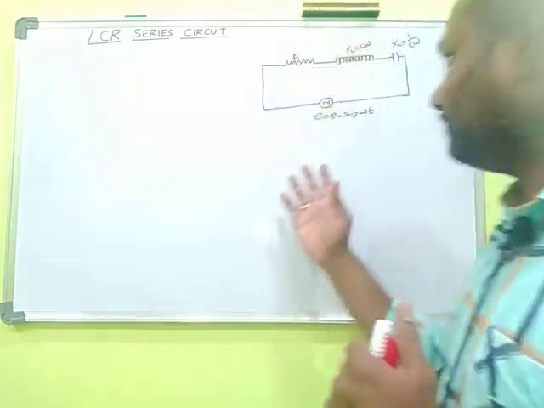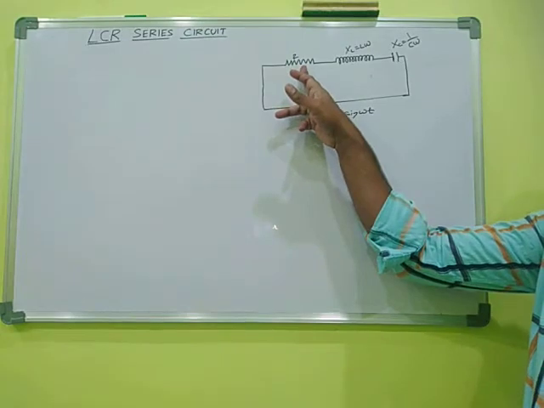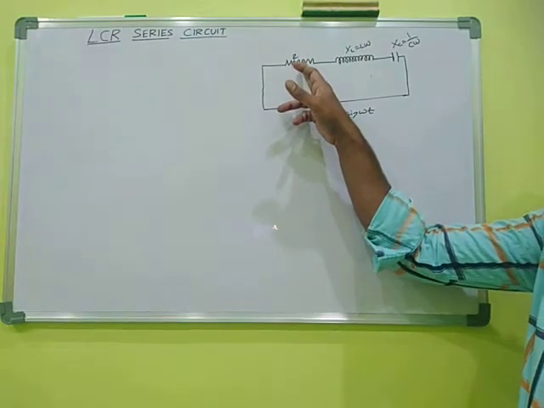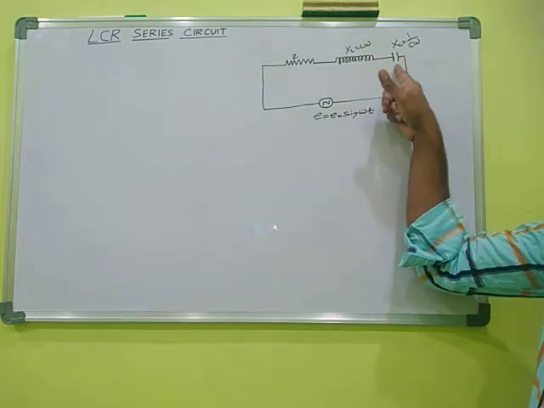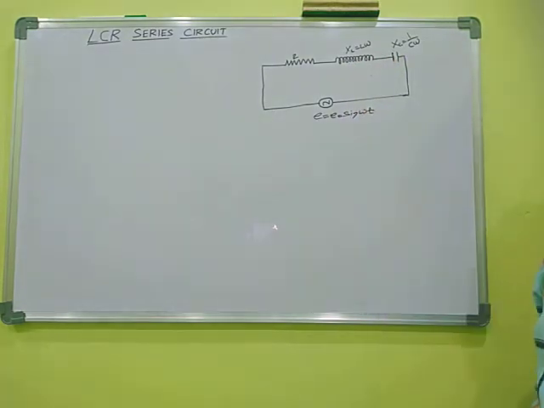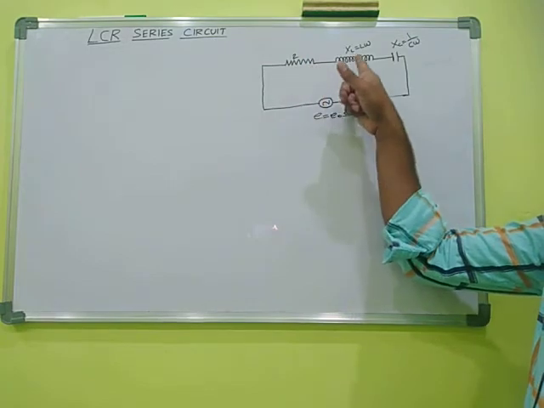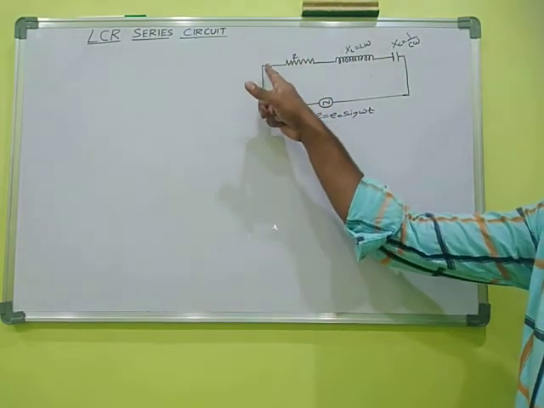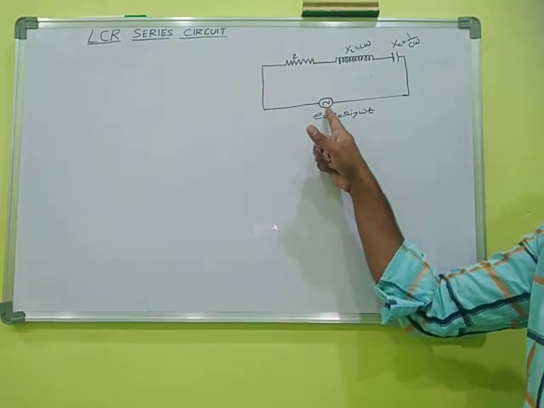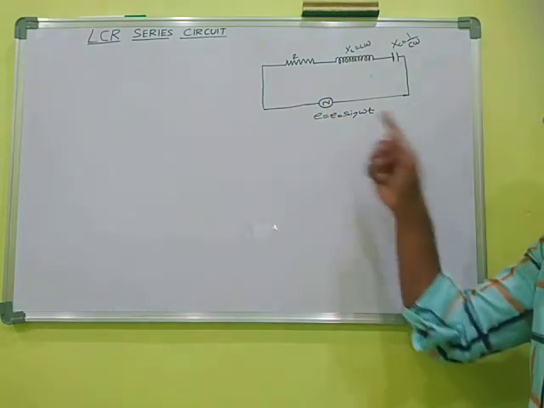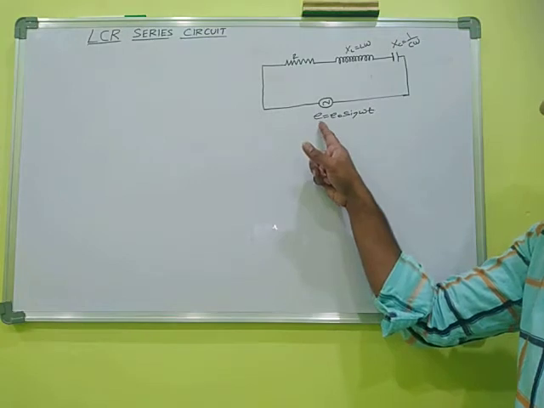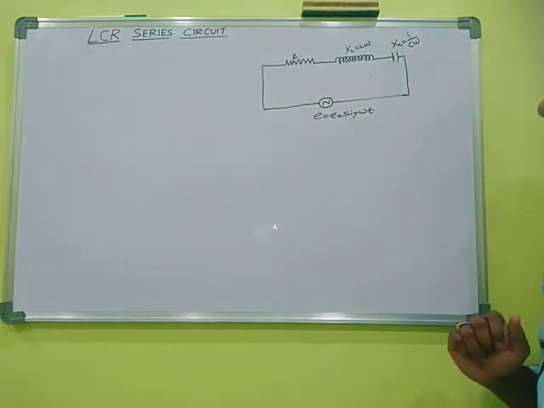Okay, this is the circuit which consists of a resistor of resistance R, inductor of self-inductance L and a capacitor of capacitance C. The resistor, inductor and the capacitor are all connected in series with the alternating source of EMF E is equal to E naught sin omega t. Here the applied alternating source of EMF is E is equal to E naught sin omega t.